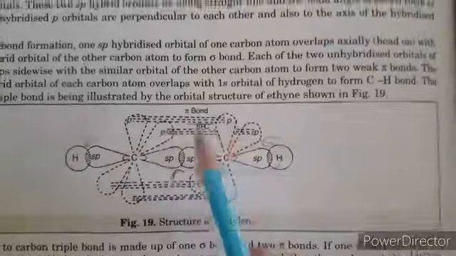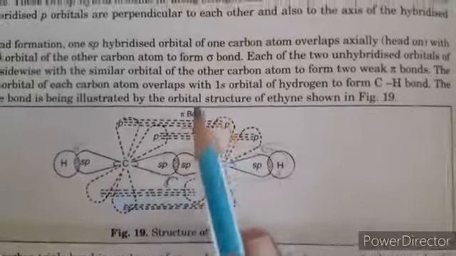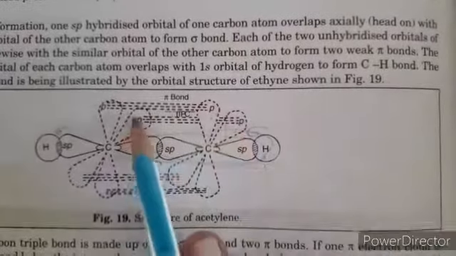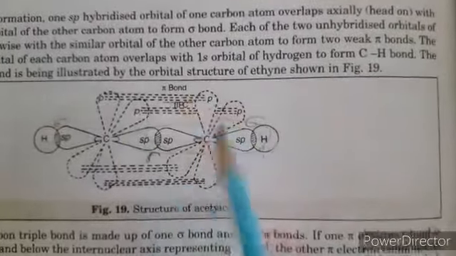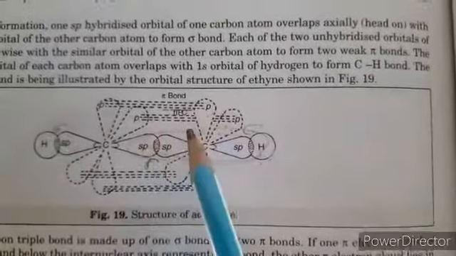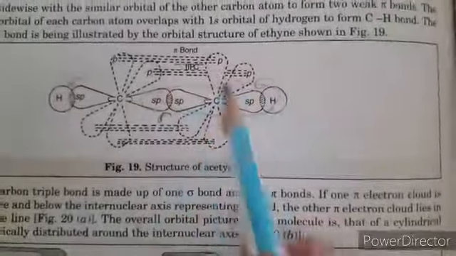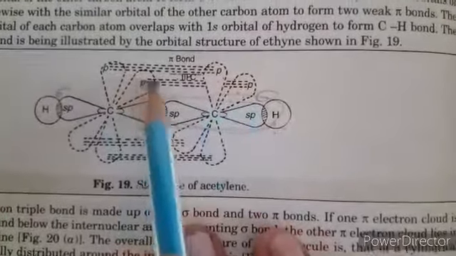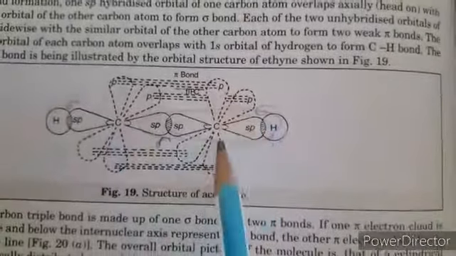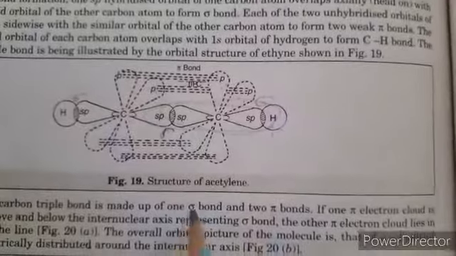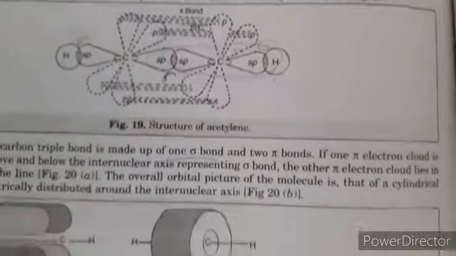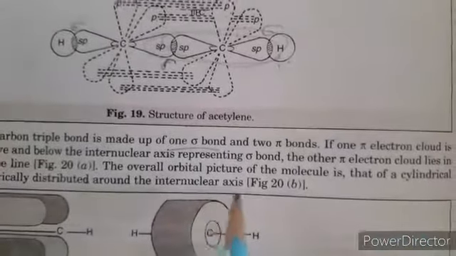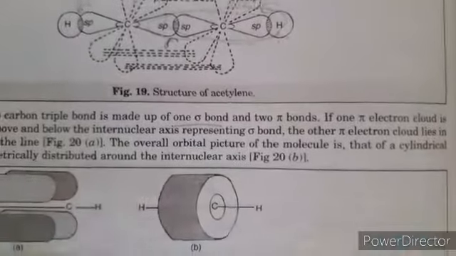The py orbitals of both carbon atoms overlap sidewise to form a pi bond. Similarly, the px orbitals of each carbon atom overlap sidewise to form another pi bond. So there are two pi bonds, meaning two electron clouds above and below the plane of the sigma bond. So it forms a triple bond. There are two pi bonds and one sigma bond in an alkyne molecule. The pi electron cloud lies in front and at the back, so the orbital picture of the molecule is cylindrical in nature.